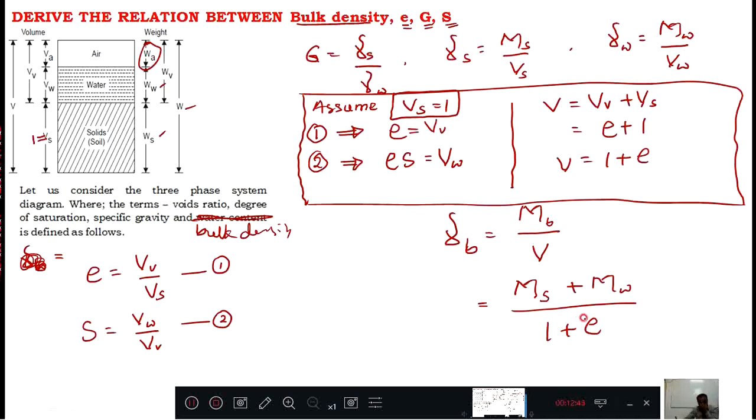Any doubts? No doubts. Now we will go to the next step, that is gamma b equal to Ms plus Mw, divided by 1 plus e.